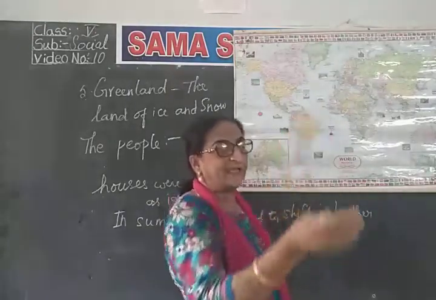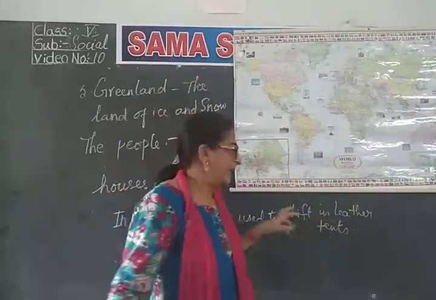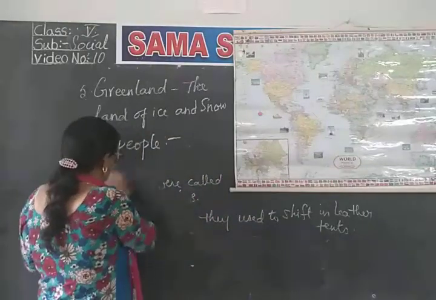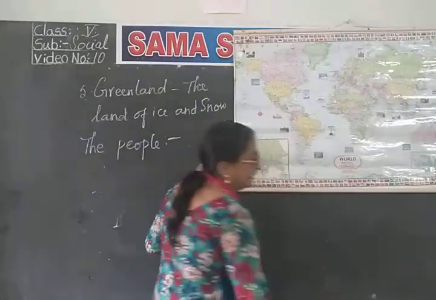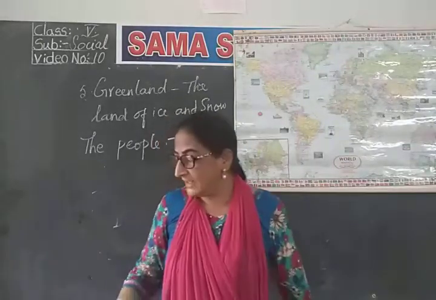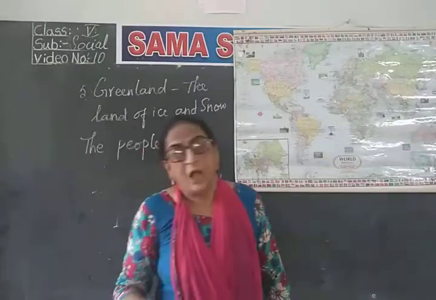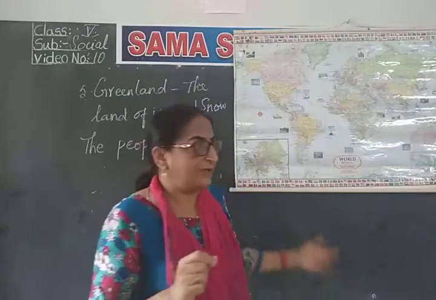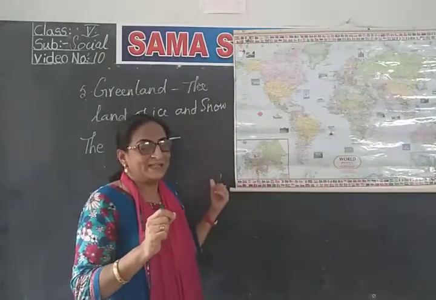As they are living in houses made of ice blocks, it will melt, no? That is why they shift to leather tents in summer. So the houses in which the Eskimos live are called igloos, made of brick, wood or ice blocks, and next they shift to their leather tents in summer.